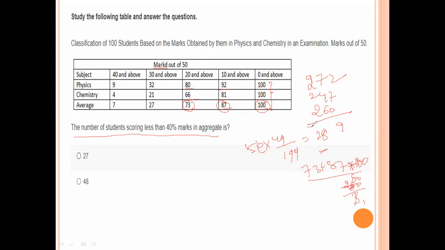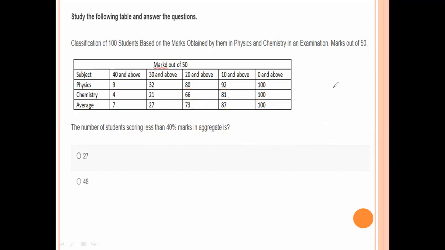The number of students qualifying with 40% marks in aggregate is asked. Here also I can see the total is 100 students.